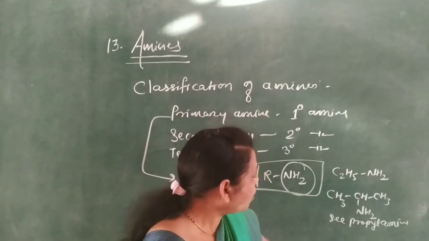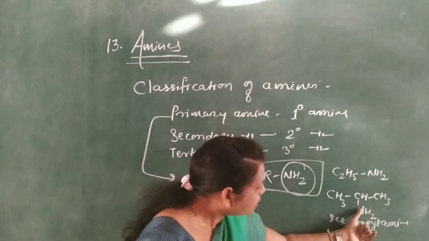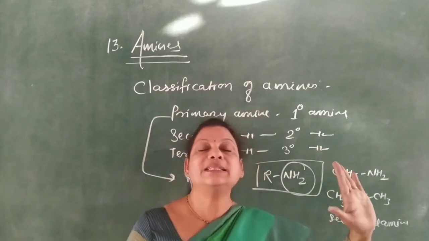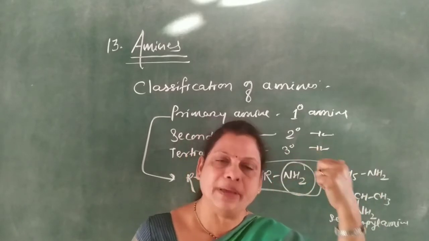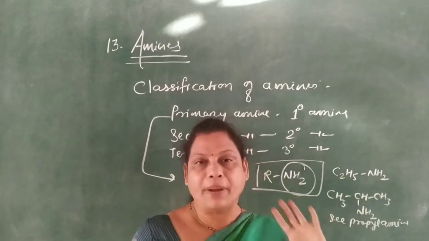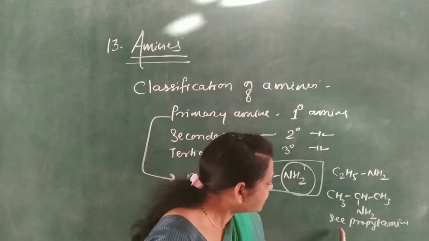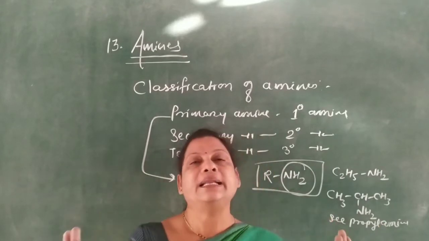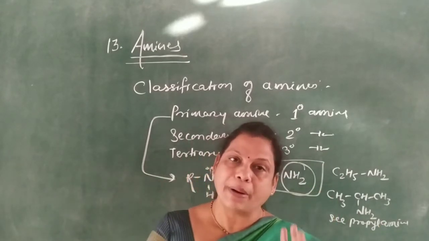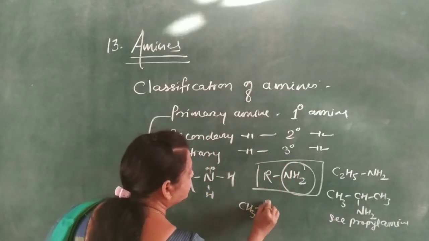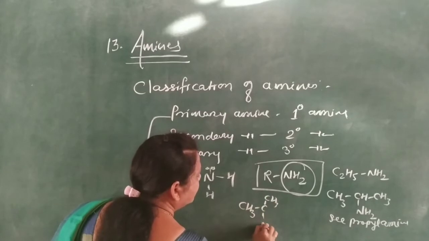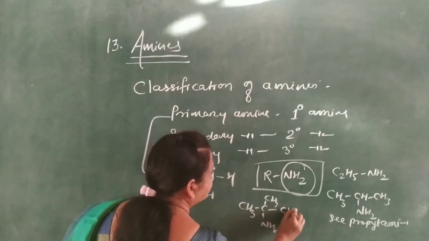Why? Because here only one hydrogen atom from nitrogen gets replaced by an alkyl group. Though that alkyl group is secondary, it may be tertiary or it may be primary. So this is the secondary propylamine and it is the best example of primary amine. Next example, CH3CCH3, here NH2 and here CH3.